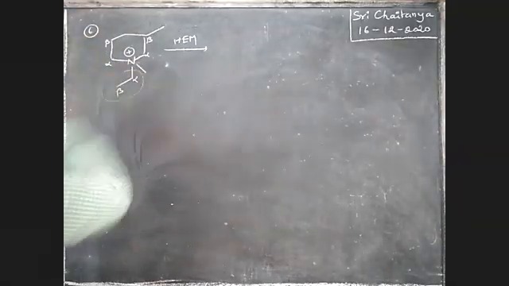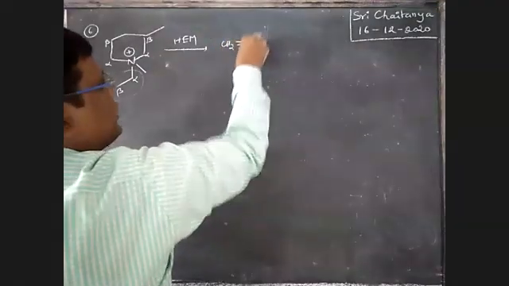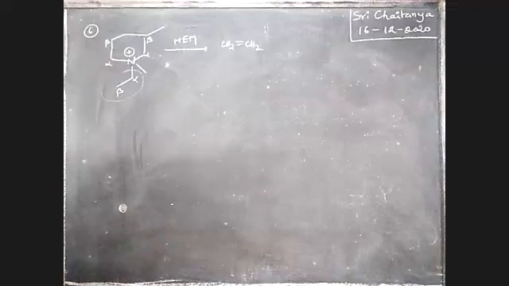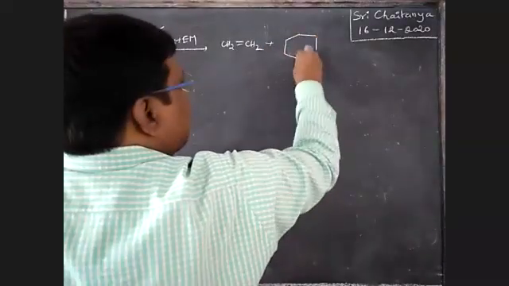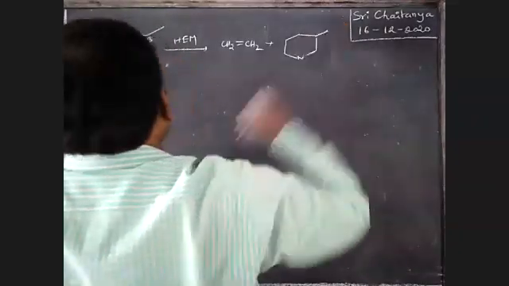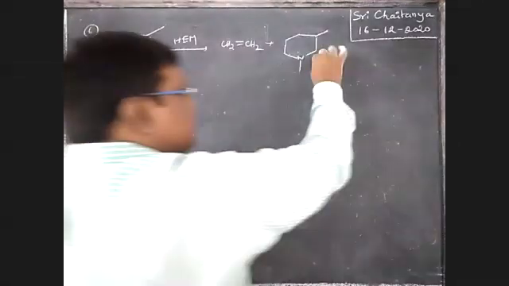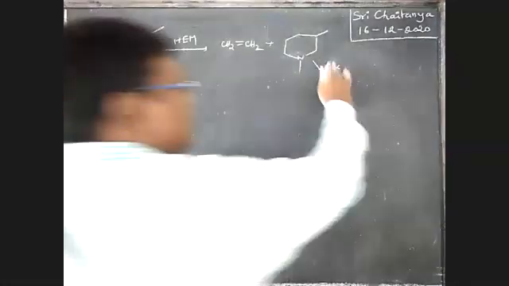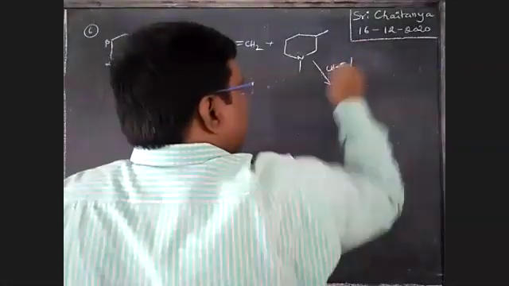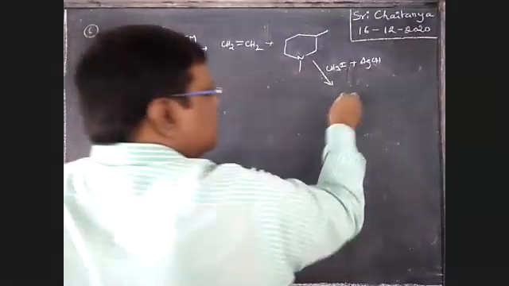Among all these, this one is the simplest one, and therefore the first answer is CH2=CH2, boys. CH2=CH2 is the answer. Now, what is the byproduct? The byproduct is this one. If this compound once again reacts with alkyl halide, that is, I am applying methyl iodide, followed by silver hydroxide, that gives